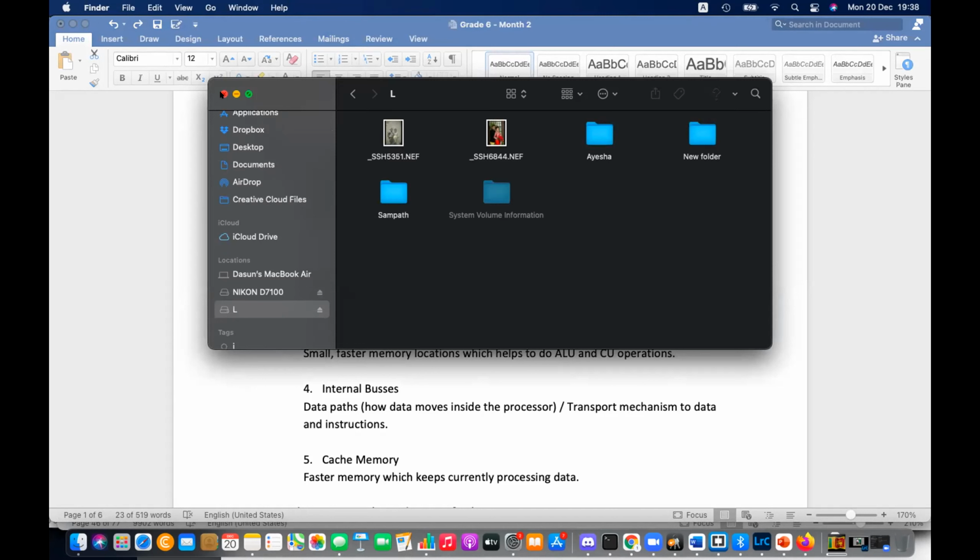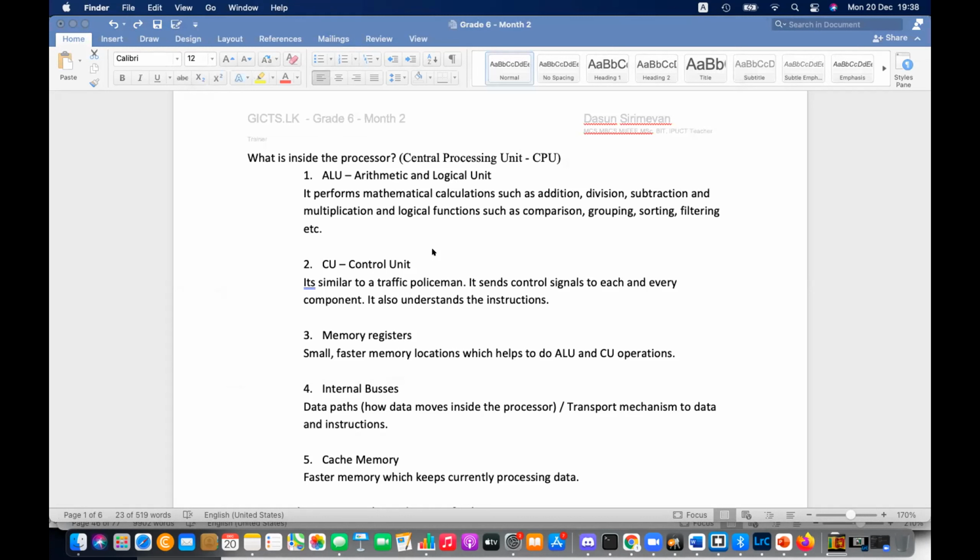And it's opening and showing us the preview. So that is because of the CU. CU does that part, right? Actually, the pen drive is detected by the USB, but CU is involved in that. CU is the traffic policeman.